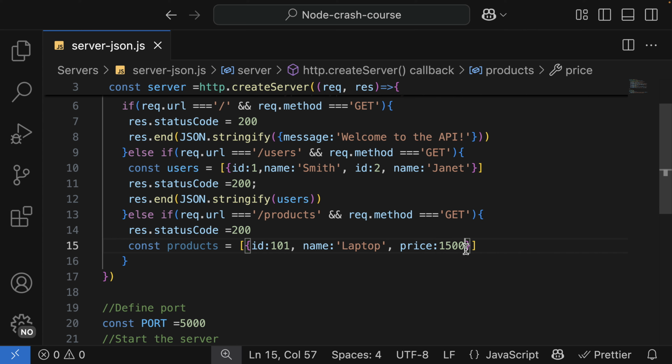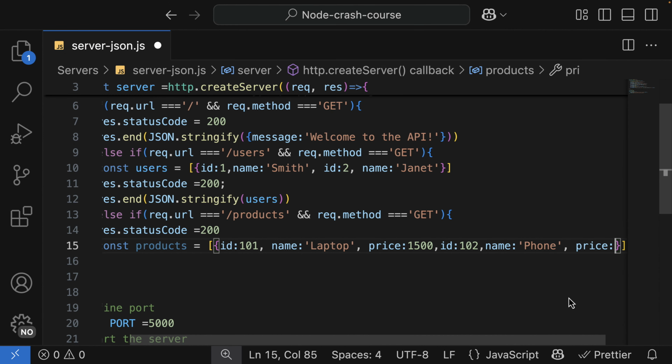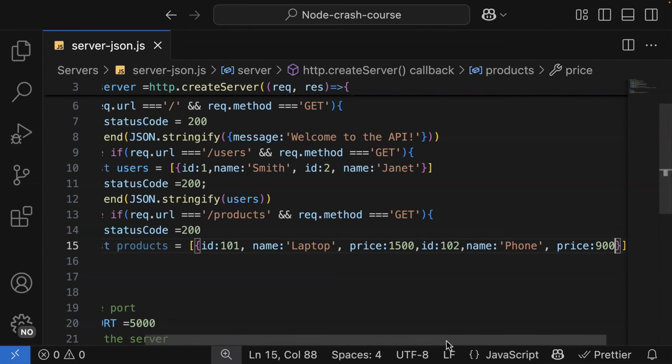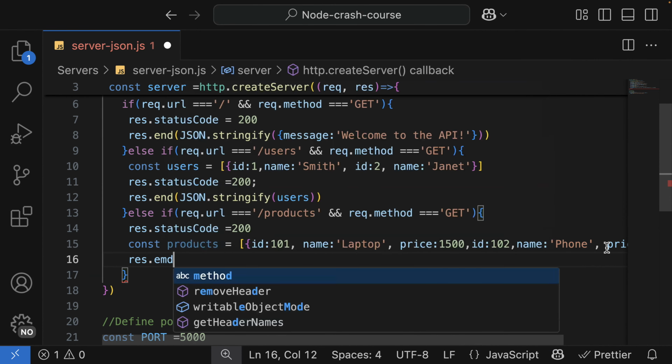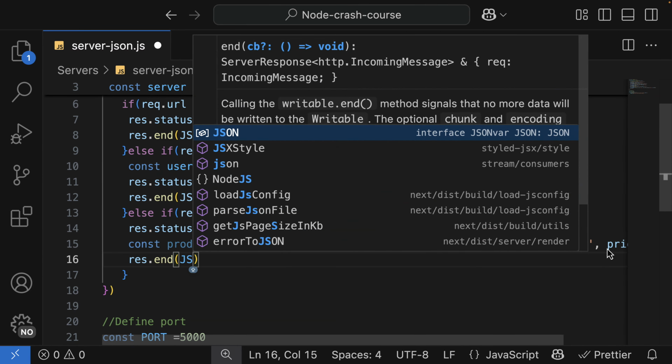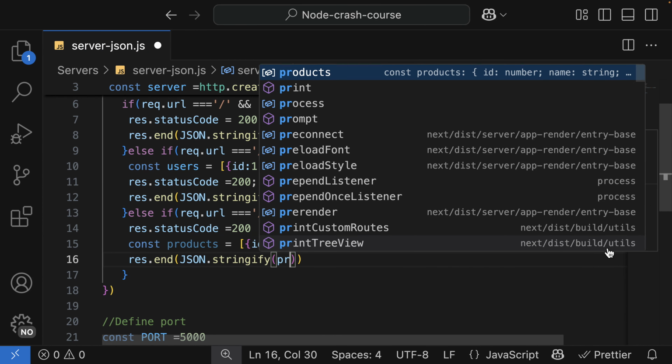And let me have one more product, ID of 102, the name as phone, and then the price of say 900, and res.end, then JSON.stringify, then pass in the products.